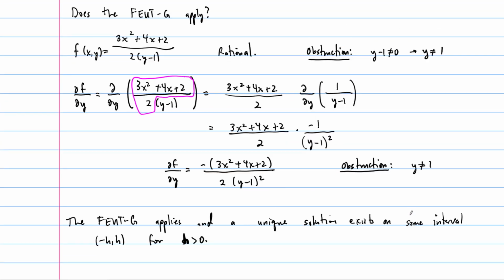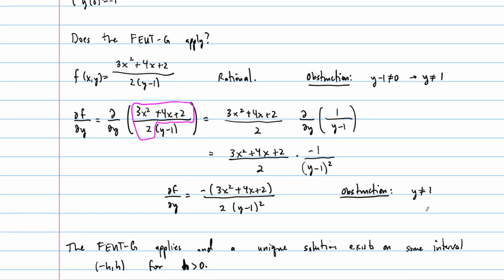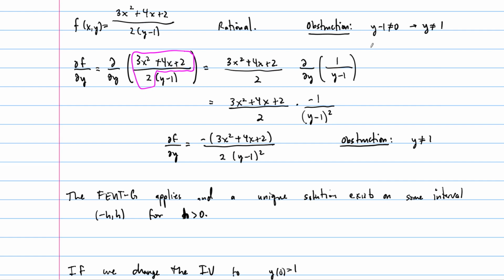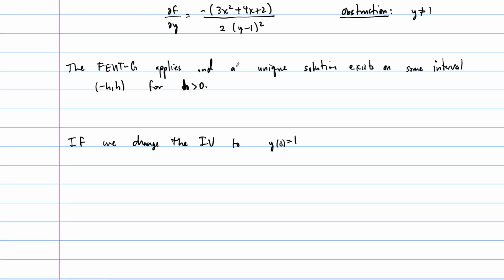All right, now, based on all of the work that we've done, if we were to change our initial value to something like this, if we change the initial value to y of 0 equals positive 1, then we've hit our obstruction, and the fundamental existence theorem fails to apply. So right here, just by making this change of the y value, we see that the FEUT fails to apply.